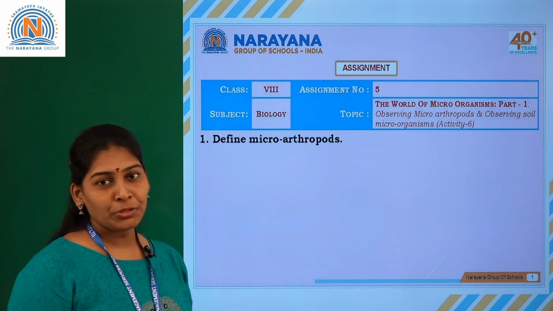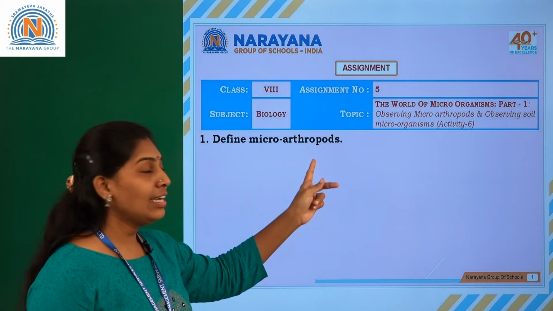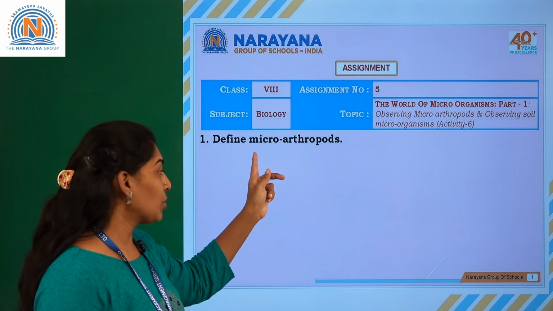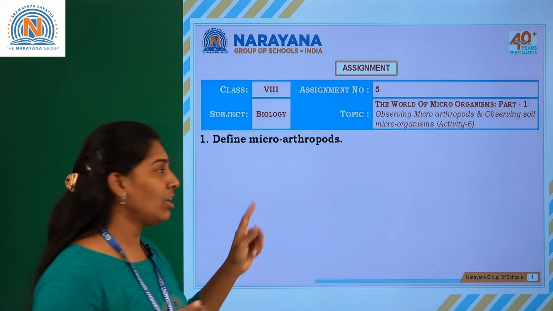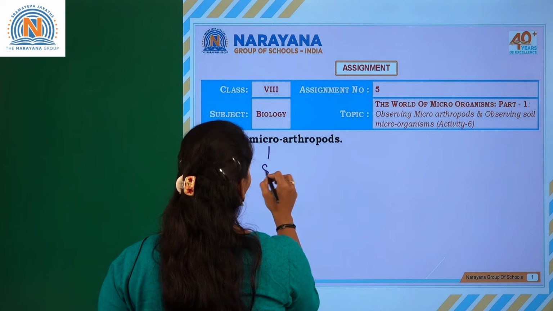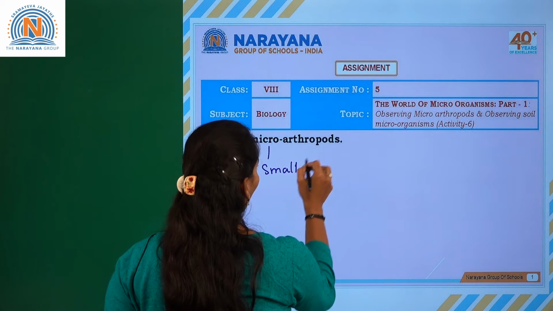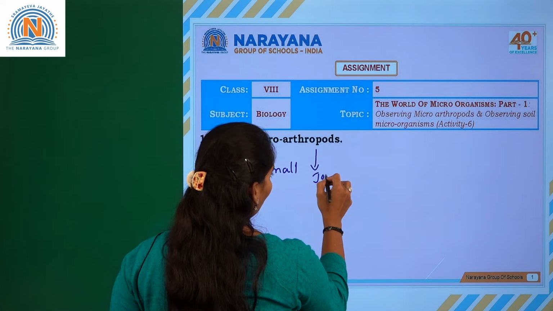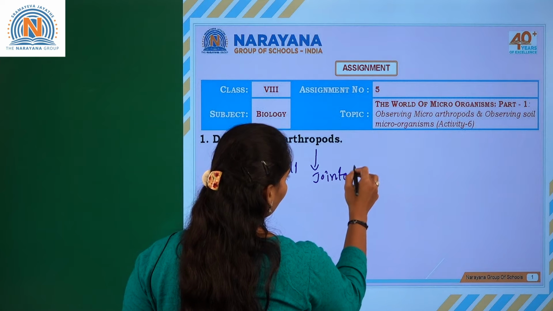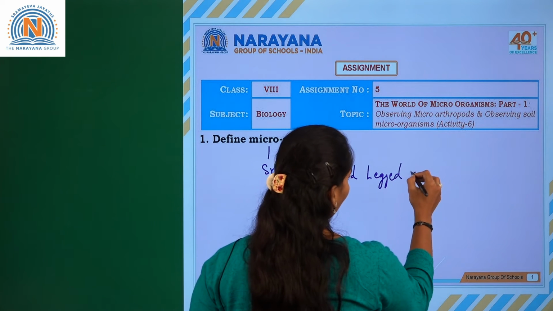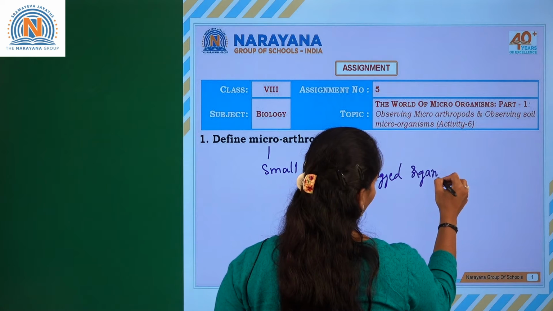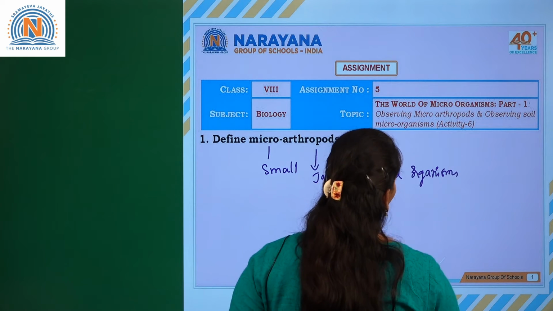Arthropods are jointed-legged organisms, microorganisms which are just like small insects. Micro is very small and arthropods are jointed-legged organisms.